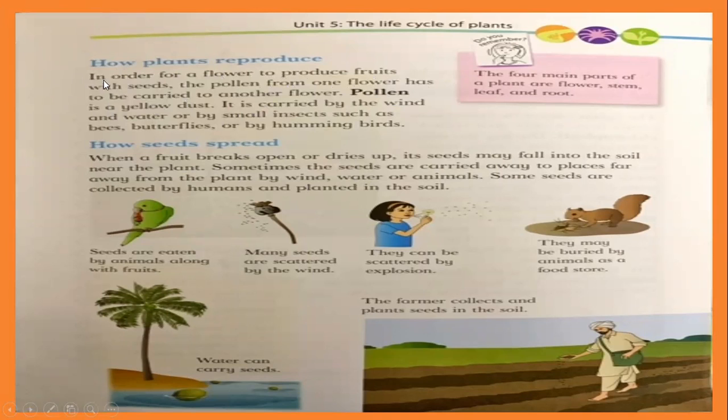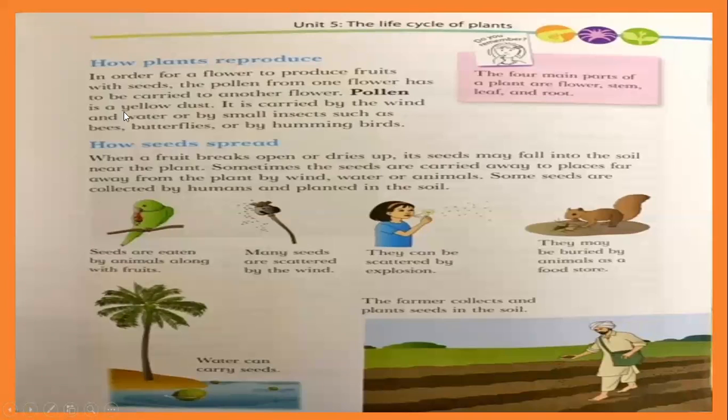Do you understand? In order for a flower to produce fruits with seeds, the pollen... what is pollen? Pollen is a yellow dust which is inside the flowers. It is carried by the wind and water, or by small insects such as bees, butterflies, or by hummingbirds. Do you understand how plants reproduce? How they make fruits? By transferring the pollen.